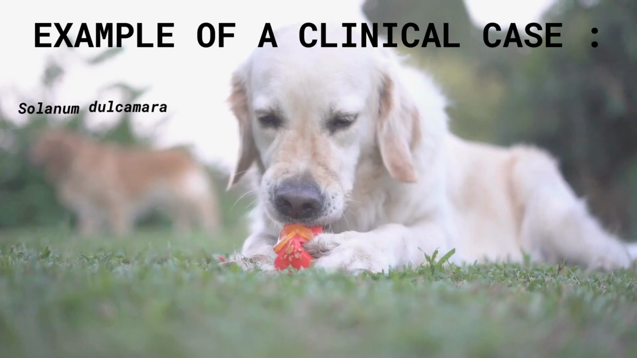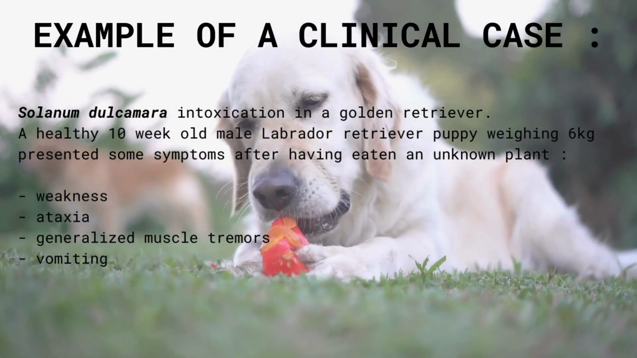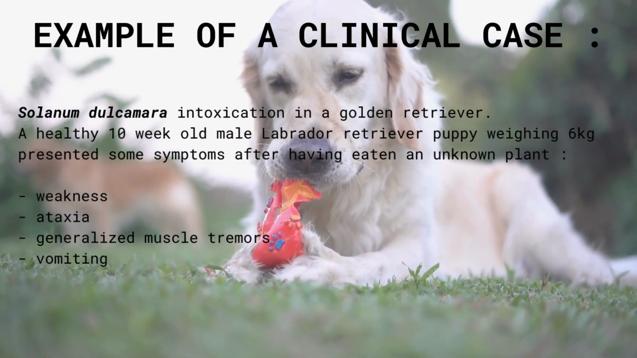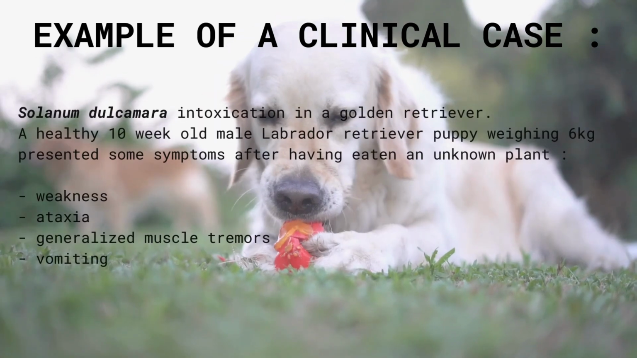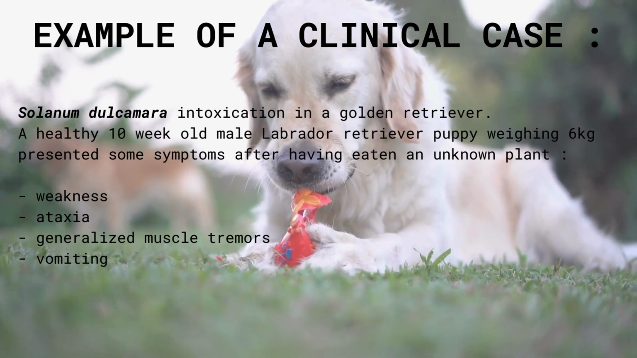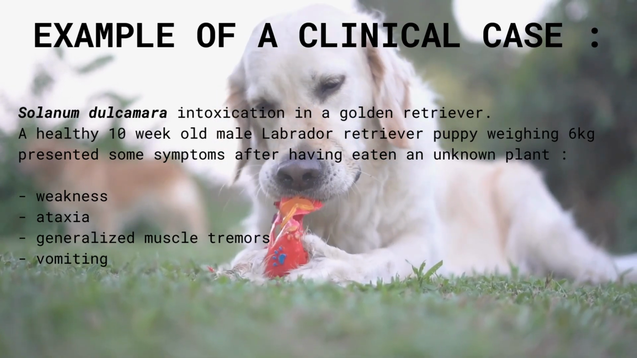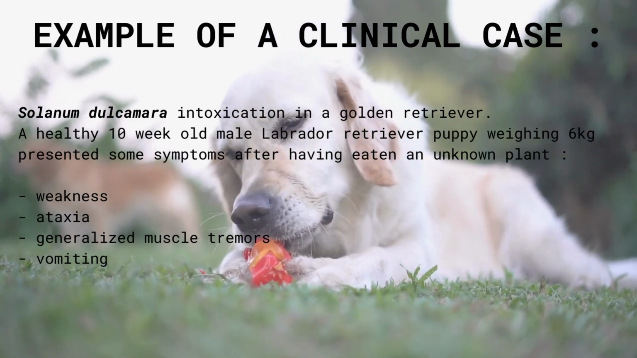We're now going to see an example of a clinical case. We're going to see the intoxication of Solanum dulcamara in a golden retriever. It's a healthy 10-year-old male Labrador retriever puppy weighing 6 kilograms that presents some symptoms after having eaten an unknown plant. The symptoms are some weakness, ataxia, generalized muscle tremors, and vomiting.